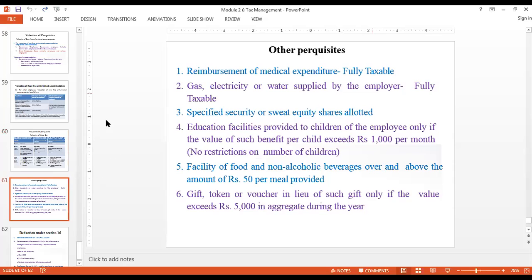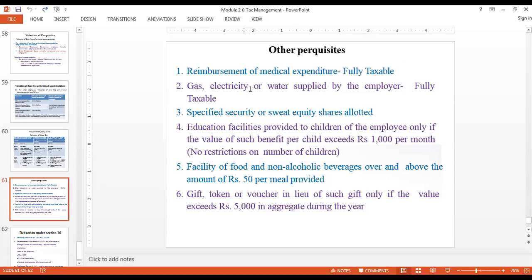Next, apart from these two perquisites, that is rent-free accommodation and motor car perquisite, there are some other perquisites also. That is what we are going to see. Reimbursement of medical bills is fully taxable. Though this falls under perquisite, it is fully taxable.